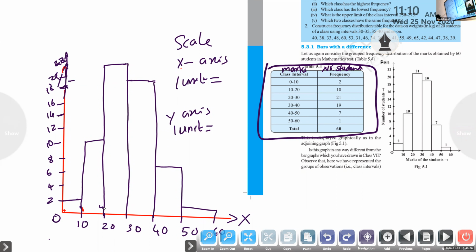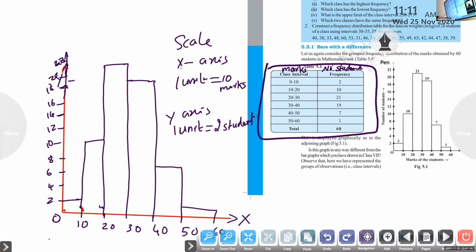No, my question is, each unit represents what? 0 to 10, 10 to 20, 20 to 30. What does it represent? Marks. How many marks in 1 unit? 10 marks. And y-axis, 1 unit is 2 students. Frequency shows the number of students for this particular problem.